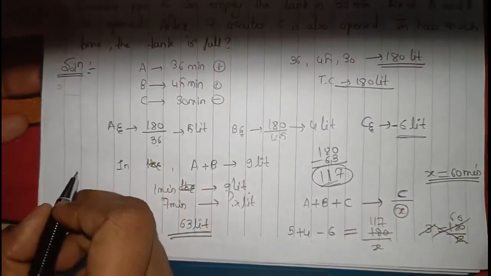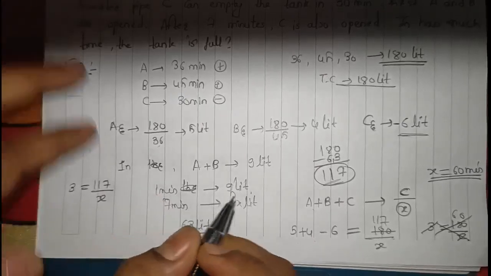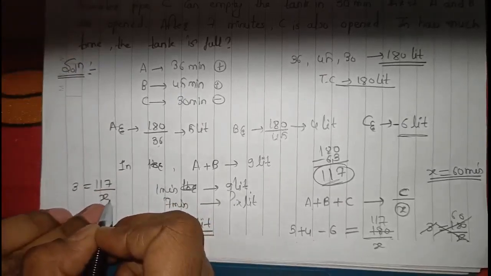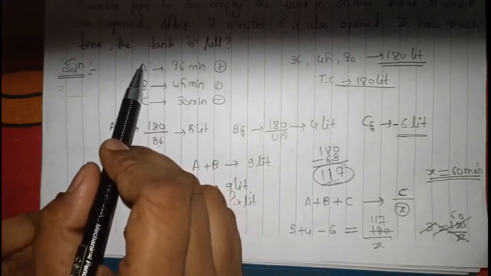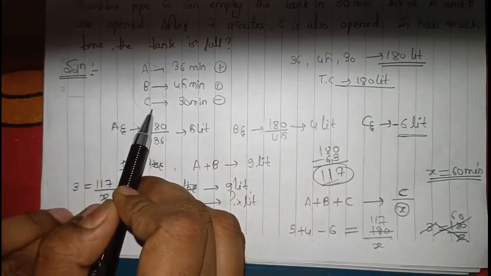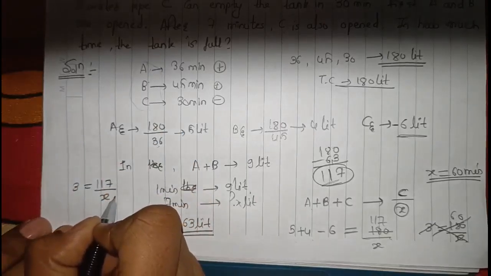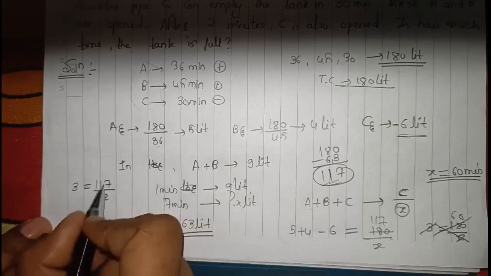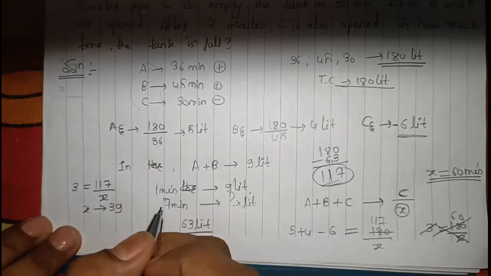I'm so sorry. So 3 is equal to 117 upon x. X is the number of minutes that are necessary when these three are working together, A and B filling and C emptying. So x is 39, 117 upon 3 is 39.